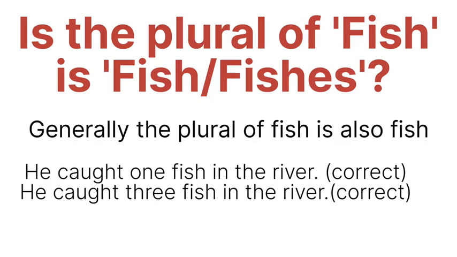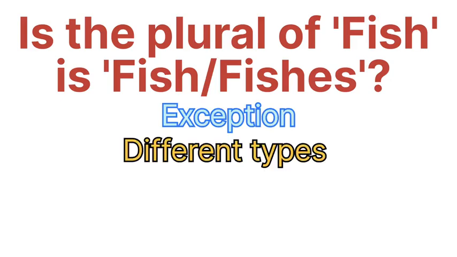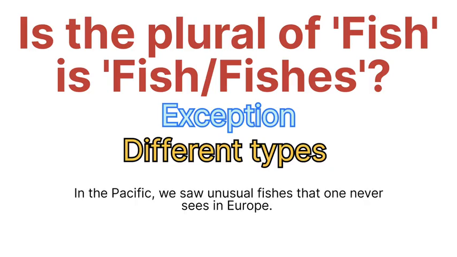But the exception is that if we are talking about different types of fishes, for example, in the Pacific, we saw unusual fishes that one never sees in Europe. Then we add es to make it plural when we are talking about different types of fishes. As we have seen in the example, in the Pacific, we saw unusual fishes that one never sees in Europe. It means that we add es when we are talking about different types of fishes.